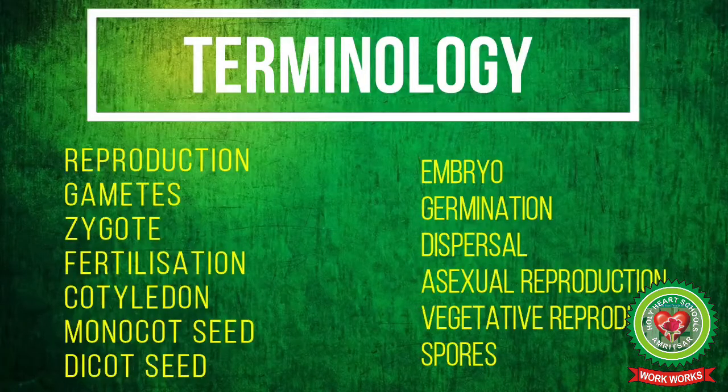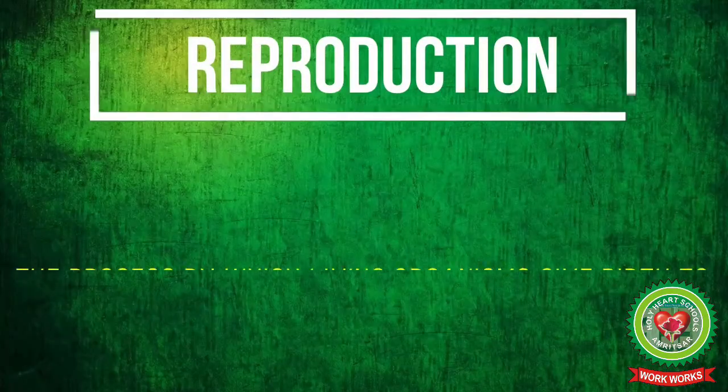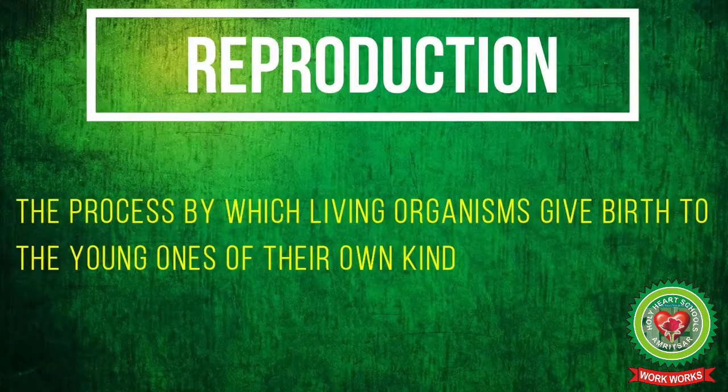Now students, open your book at page 57. Let's start our topic, sexual reproduction in plants. Students, reproduction means the process by which living organisms give birth to the young ones of their own kind.